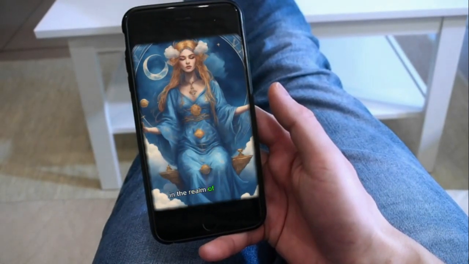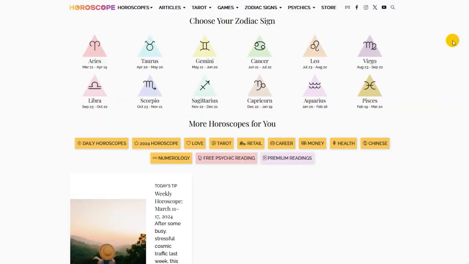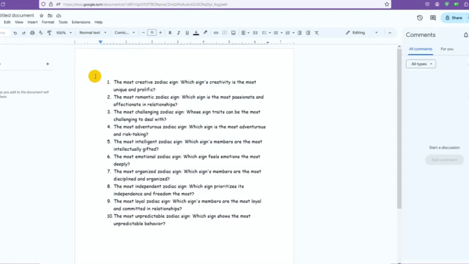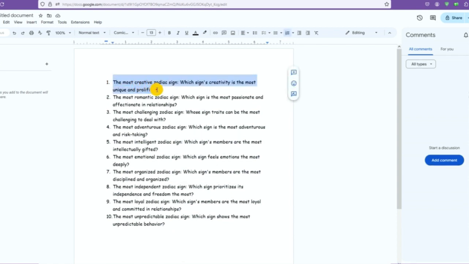So there are many ways to create content in this niche. You can talk about daily horoscopes or focus specifically on love life. As for me, I decided to focus on the qualities or characteristics of horoscopes. And I've written down some topics related to this. This is not a difficult task, you can do it yourself, but if you need any help, you can use GPT to write your topic. Here I've already decided on the topic, but I'll get the script written by GPT.